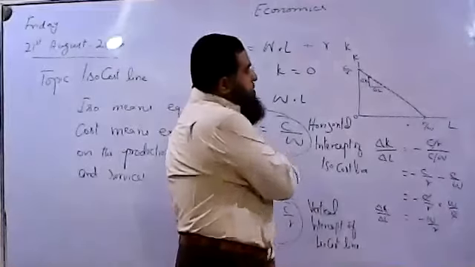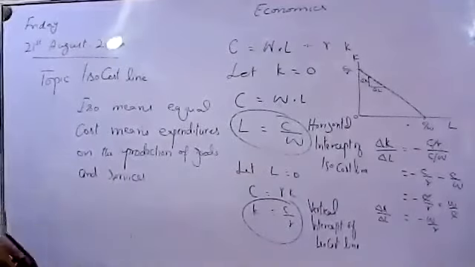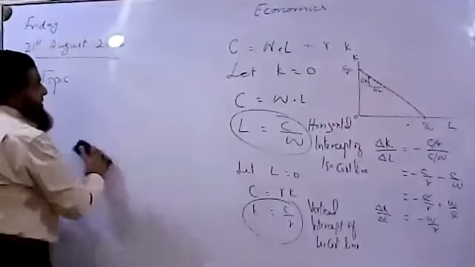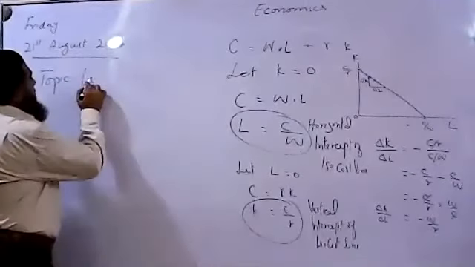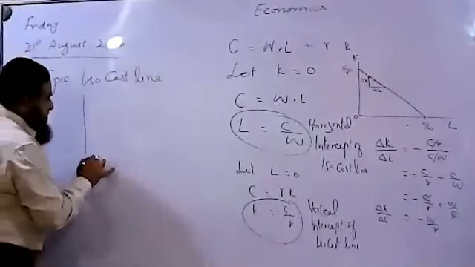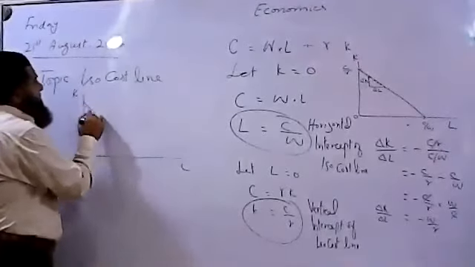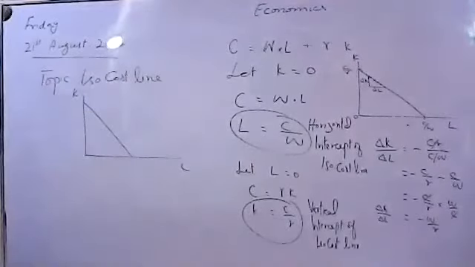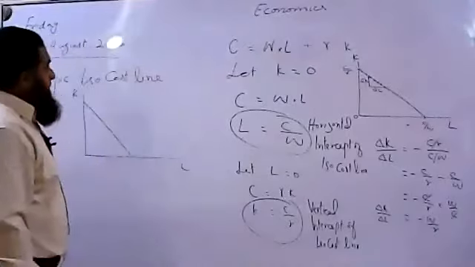As wages are going to increase, what happens to this isocost line? Now I'm using this part of the board. Now see, isocost line, this is our topic. So what happens when the interest rate and wages are going to change? This is the isocost line. It can be steeper or flatter. It depends upon the relative prices of labor and capital.